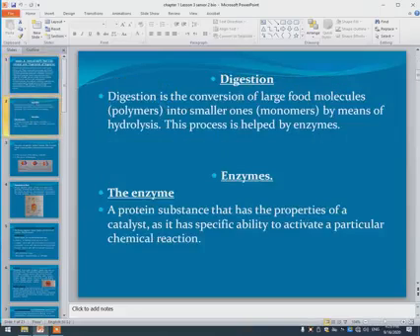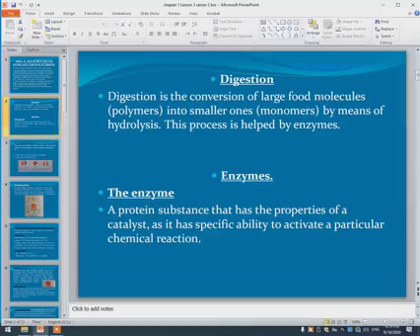First, what is the meaning of digestion? Digestion is the conversion of large food molecules, called polymers, into smaller ones, called monomers, by means of hydrolysis. Hydrolysis means the polymers are broken down and converted into monomers. We also need enzymes in this process.